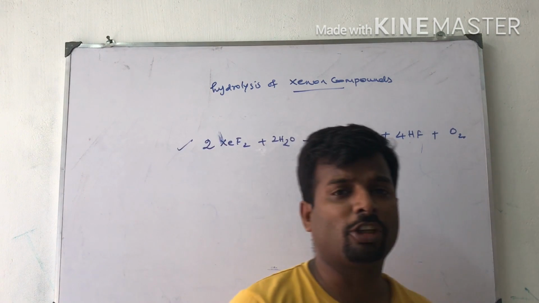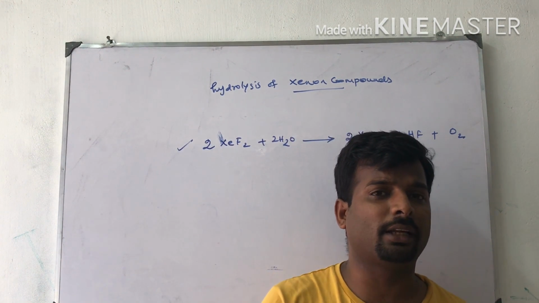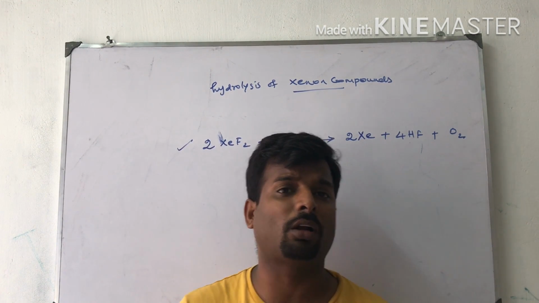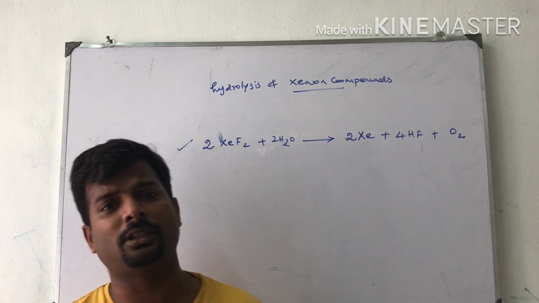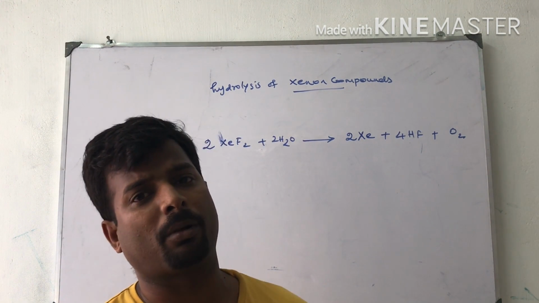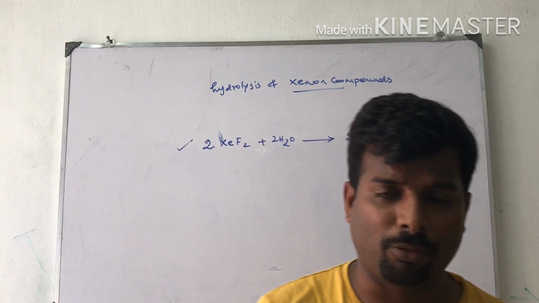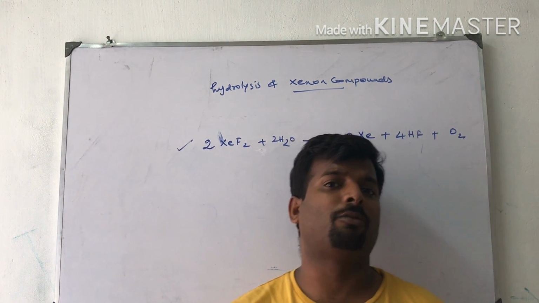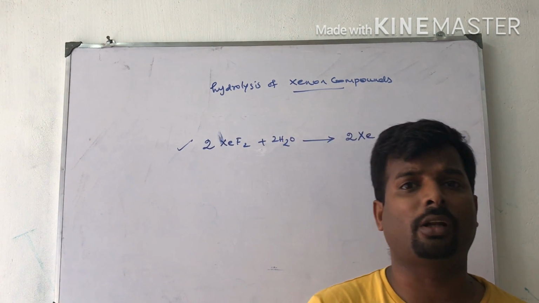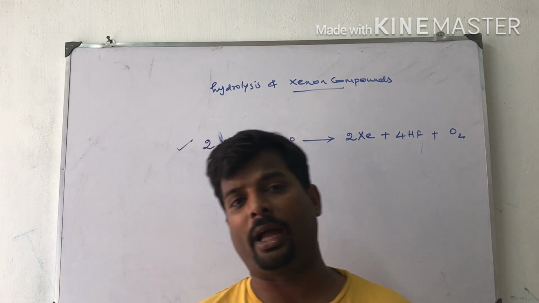And one more thing is these compounds are very good fluorinating agents. Xenon fluoride is a very good fluorinating agent. It absorbs water molecules wherever it is present, and xenon will react with water and give a lot of products. Next I am going to tell about xenon fluoride reacting with fluoride accepting compounds to give a cation, and xenon fluoride reacting with fluoride donating compounds to form an anion.